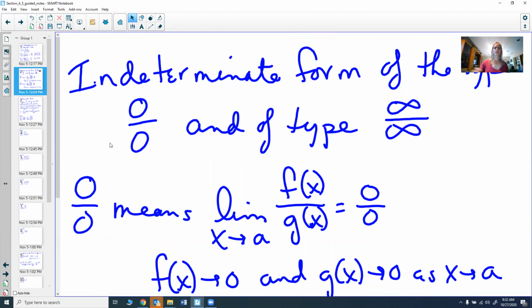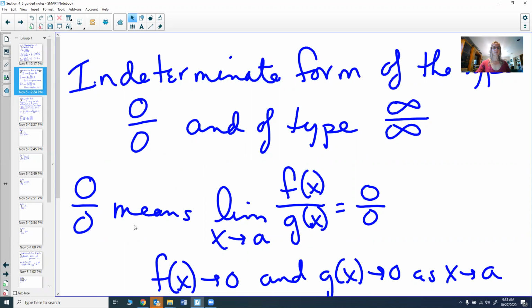So first off, we have what we call indeterminate forms. In other words, we can't find the limit of those because we don't know what they are. They are 0 over 0 and also infinity over infinity. 0 over 0 is not 0. It's not 1. We don't know what it could be. It could be 5 for all we know. Same with infinity over infinity. Infinity over infinity is not 1. It's not infinity. It could be 0 for all we know. And so the process is we want to actually talk about how we find this. These are called indeterminate forms because we can't figure out what they are from just taking the limit. We have to do some more work to them.